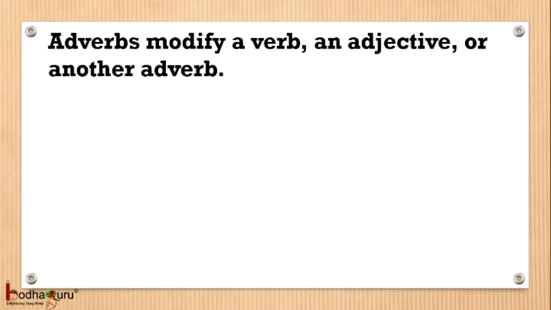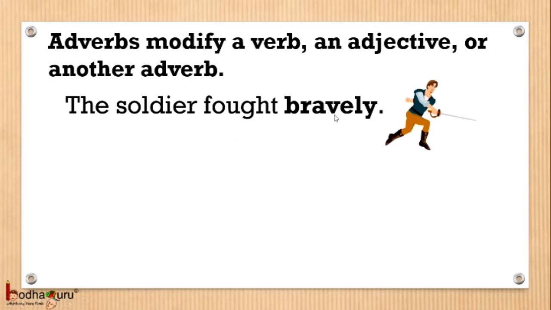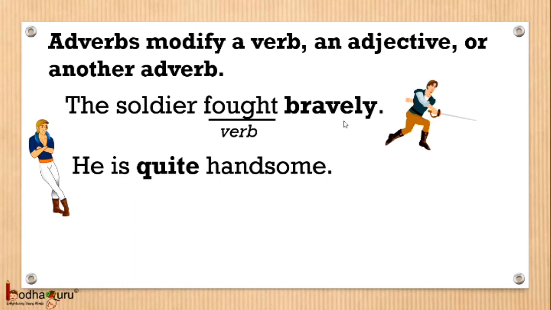For example, the soldier fought bravely. Here, bravely is the adverb as it's telling how the soldier fought. And here, fought is the verb. Next example, he is quite handsome. As we can see here, handsome is the adjective and quite is the adverb which is modifying the adjective handsome.